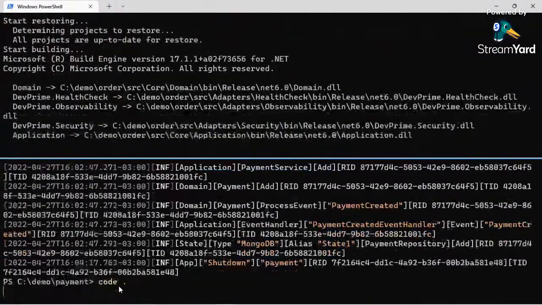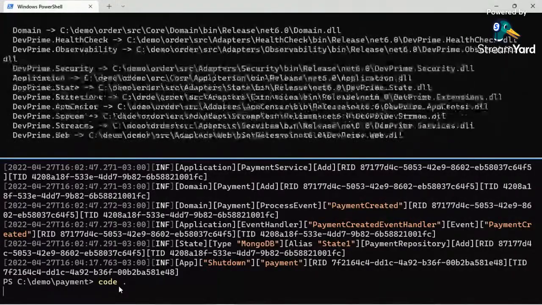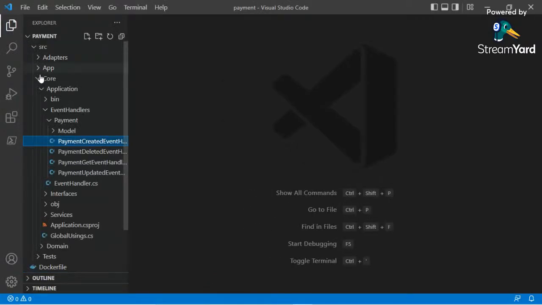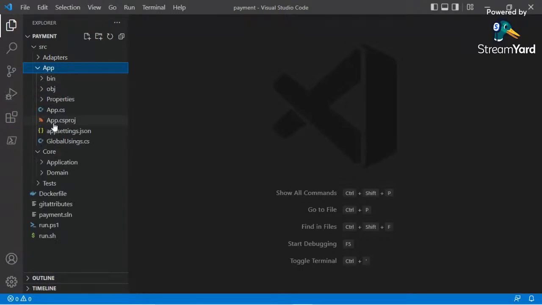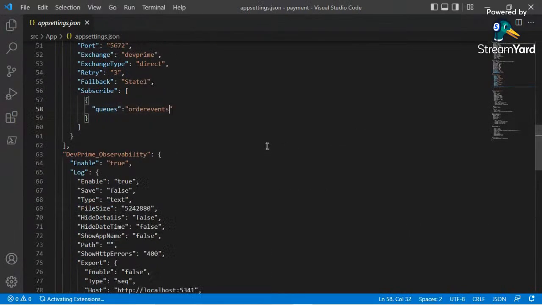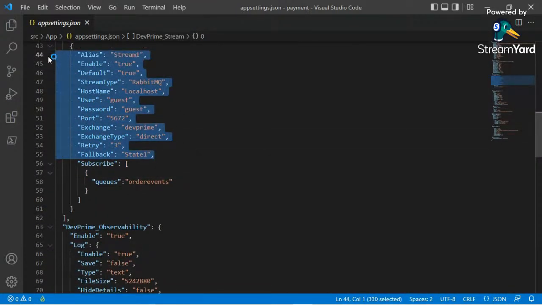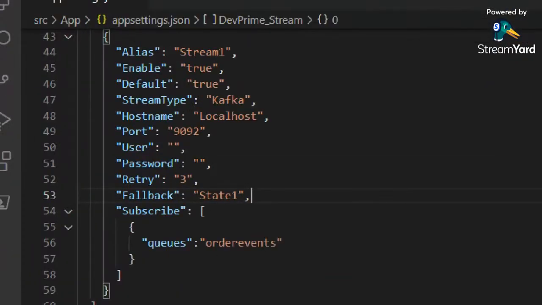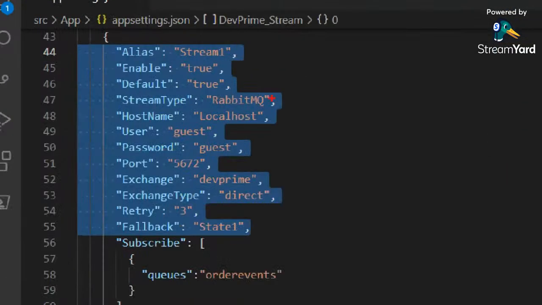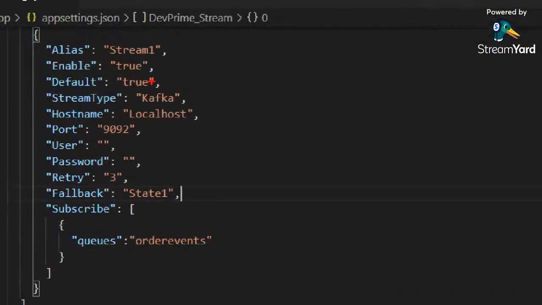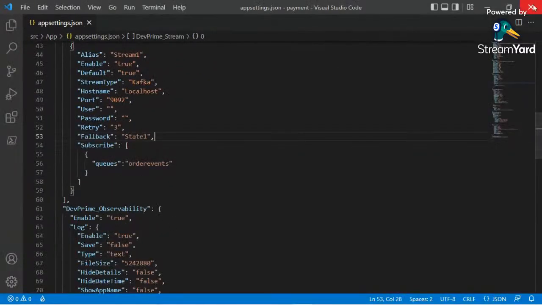And now we are going to change the configs on the payment microservice. Configs, app settings. I don't need to change my subscribe, only the technology. Now it's Kafka. Before it was a RabbitMQ microservice. Now it's a Kafka-based microservice. And that's it. This is the only thing.